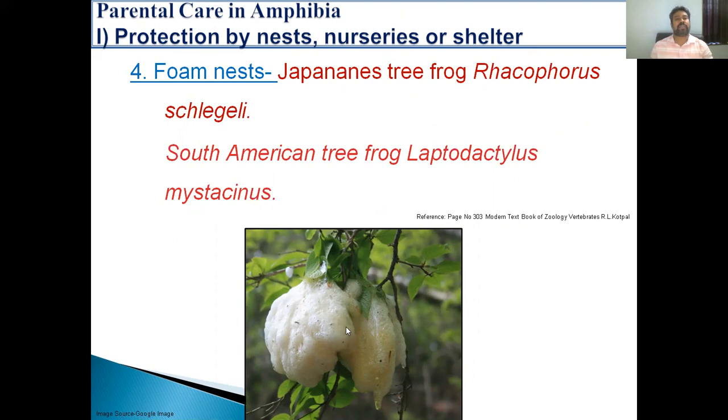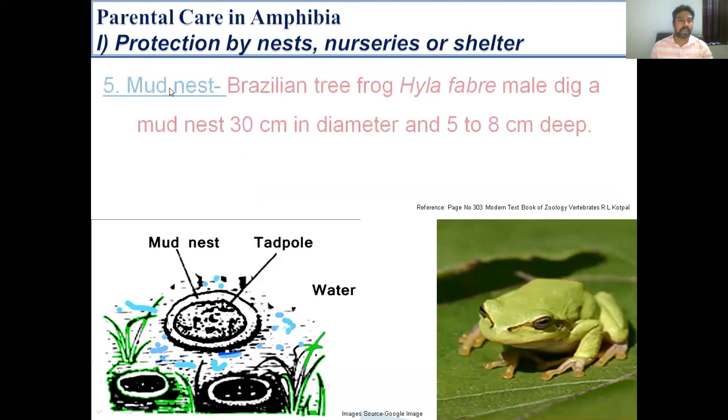The next type of nest is the mud nest. For example, in the Brazilian tree frog, Hyla faber, the male digs a mud nest of 30 centimeter diameter, and this nest is 5 to 8 centimeter deep, to protect the defenseless eggs and tadpoles.